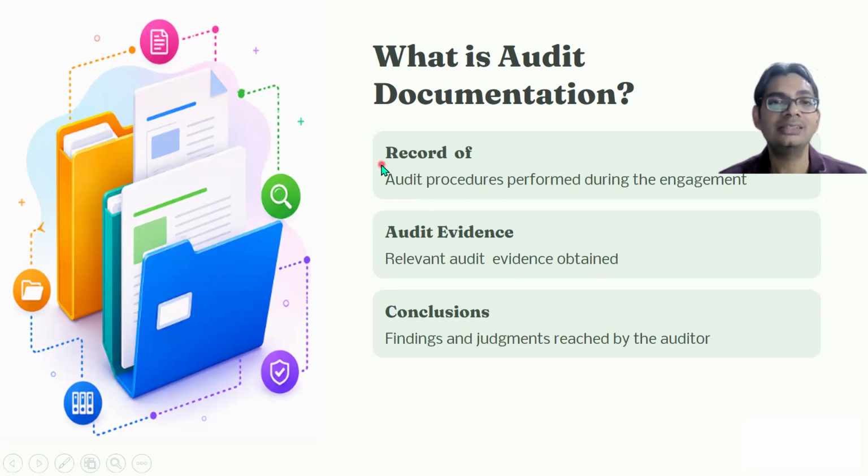These three keywords that I am highlighting, that is record, evidence, and conclusions, have to be mentioned if in the examination somebody asks you the definition of audit documentation. These three keywords have to be remembered and written, right?